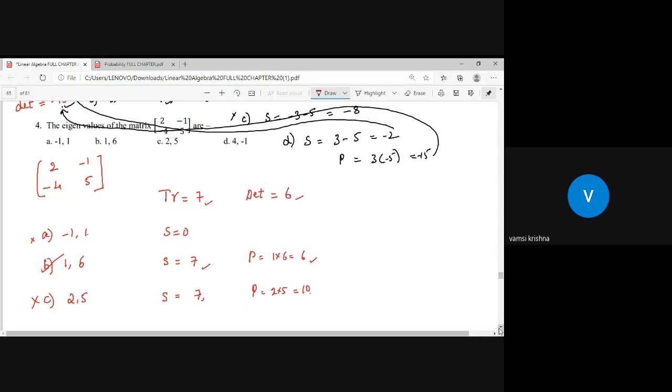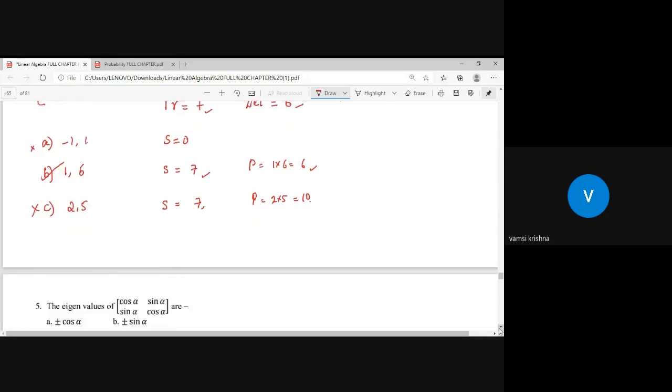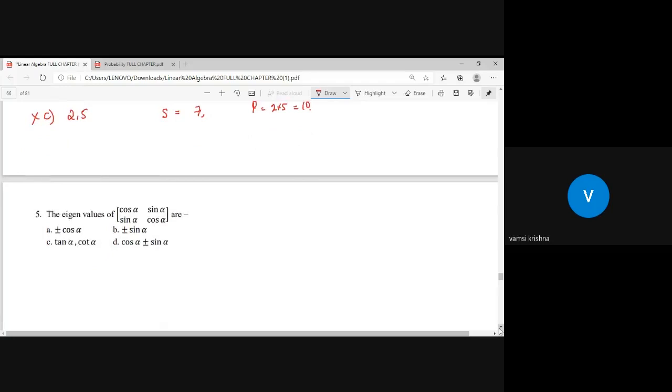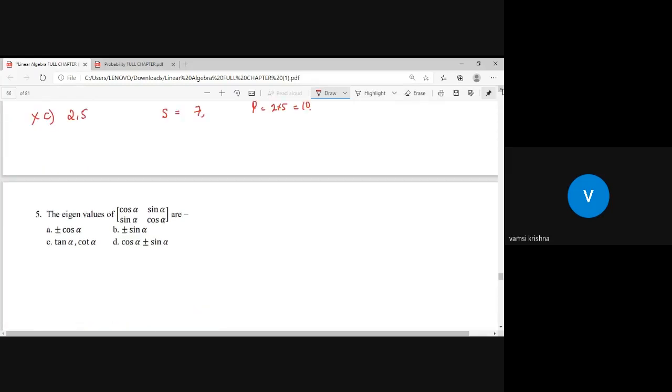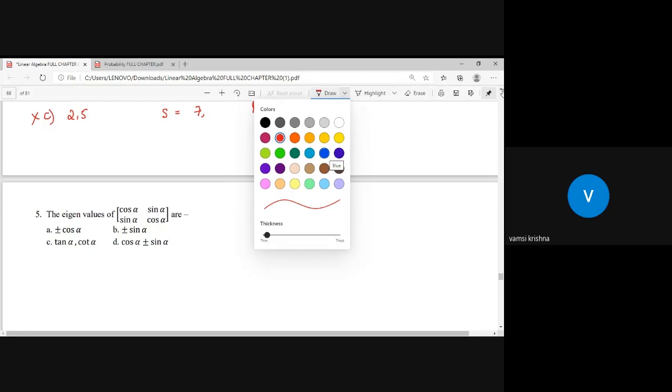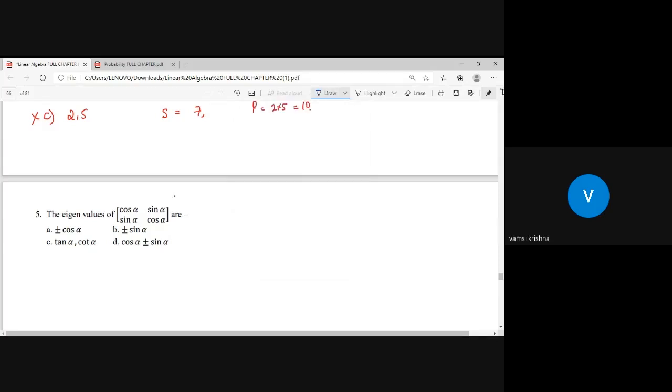And these two questions are previous GATE questions, my dear students. They are very, very important. Eigenvalues and eigenvectors are a compulsory question in the GATE examination. And another GATE previous question, take it down. The eigenvalues of cos alpha, sin alpha, cos alpha, or dash.